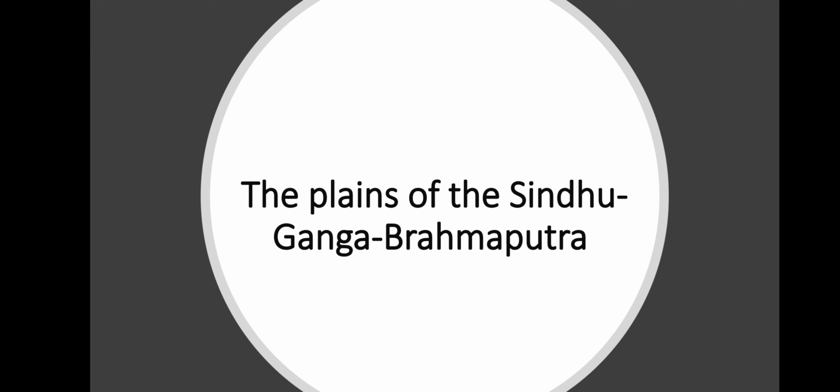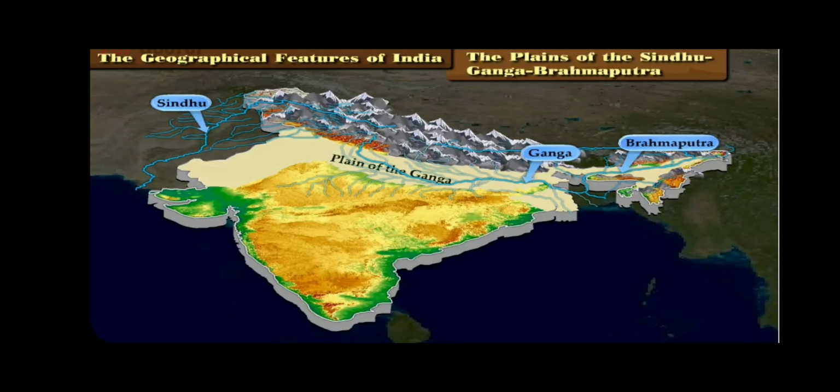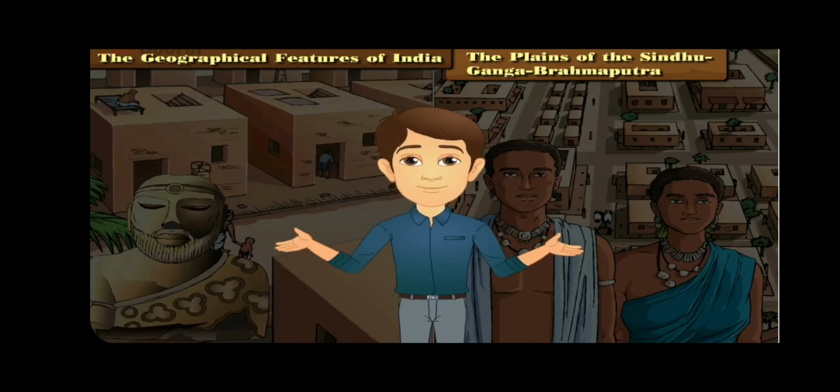The plains of the Sindhu, Ganga, Brahmaputra. The valleys of these 3 major rivers, which come gurgling down the Himalayan mountain, along with the valleys of their tributaries, form these plains which are wide and fertile. The most ancient Harappa civilization of India and many ancient republics thereafter had also existed in the same region. For centuries, many powerful empires had flourished in the same region.